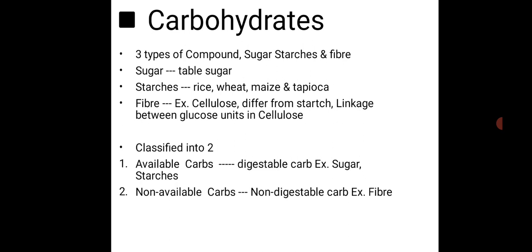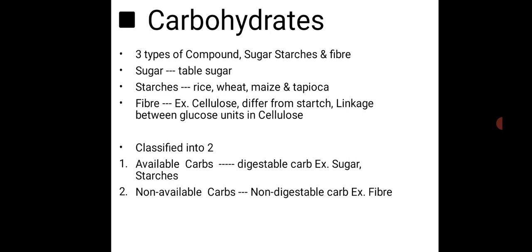Okay, now the topic starts: carbohydrate. What is carbohydrate? There are mainly three types of carbohydrate: sugar, starch and fiber. So what does sugar mean? Table sugar, which we use in our tea or coffee, that is table sugar, the sugar we use in our home. That is sucrose.